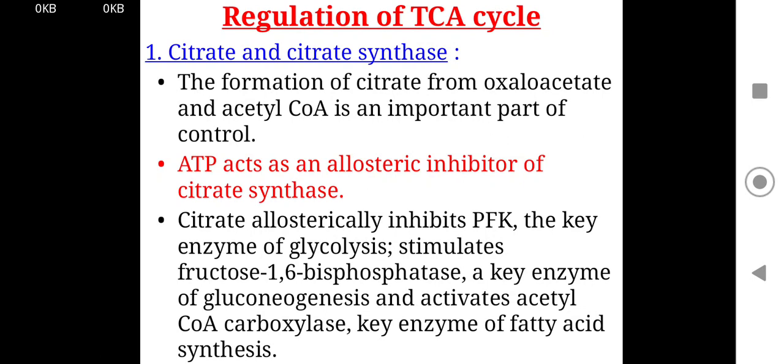Now the regulation of the TCA cycle. First, at the level of citrate and citrate synthase, the formation of citrate from oxaloacetate and acetyl-CoA is an important part of control. ATP acts as an allosteric inhibitor of the citrate synthase enzyme. Citrate allosterically inhibits phosphofructokinase, the key enzyme of glycolysis, stimulates fructose 1,6 bisphosphatase, key enzyme of gluconeogenesis, and activates acetyl-CoA carboxylase, key enzyme of fatty acid synthesis.